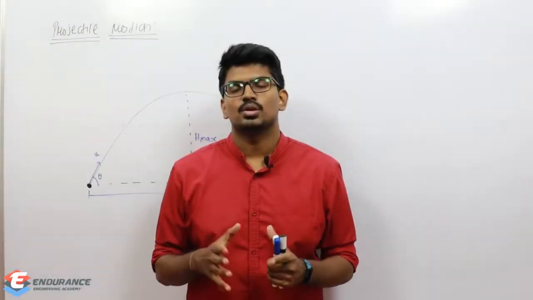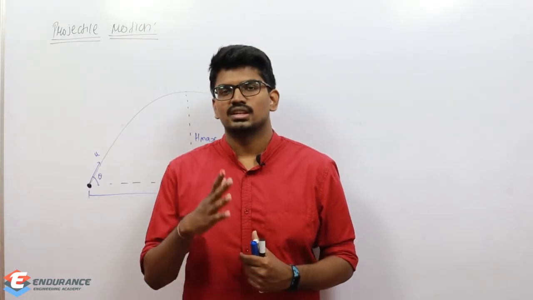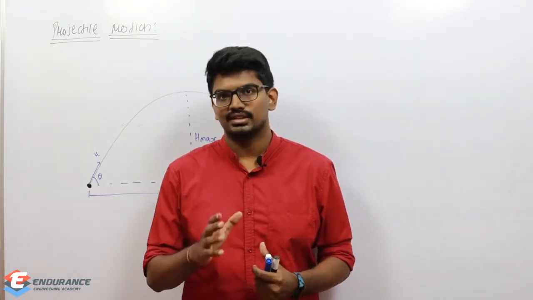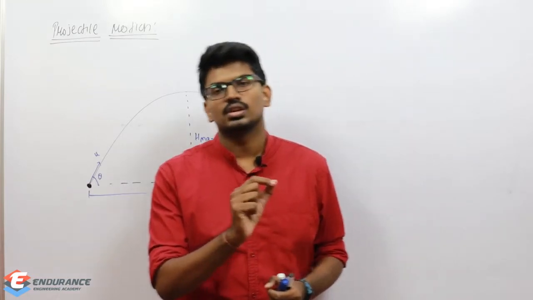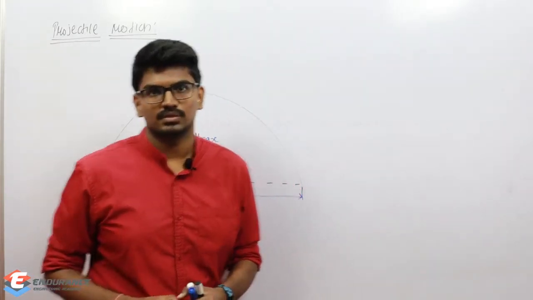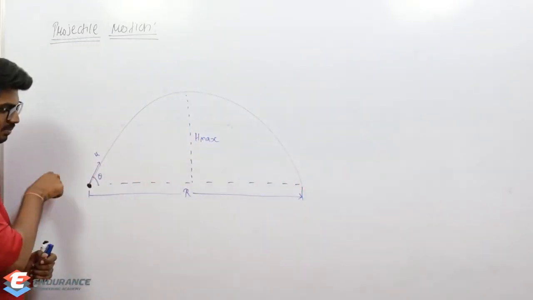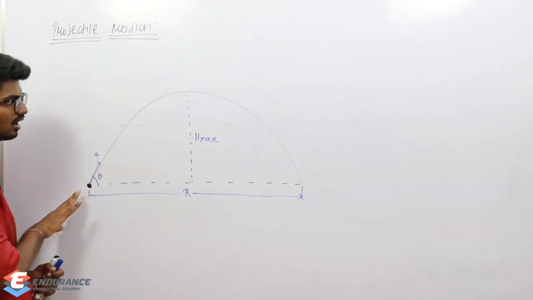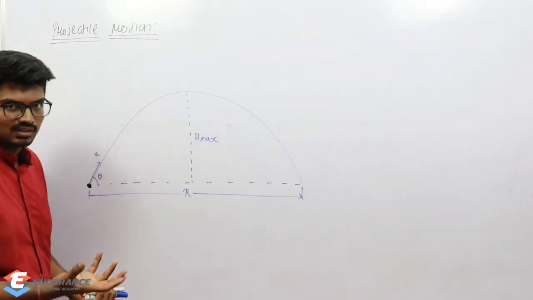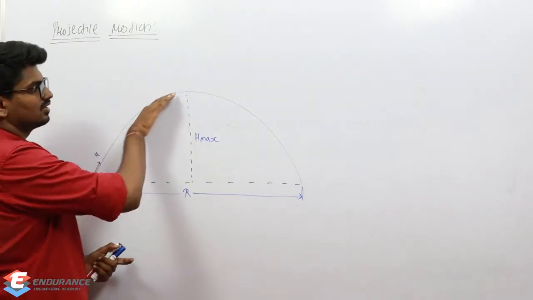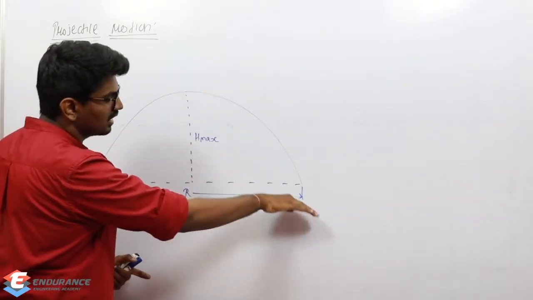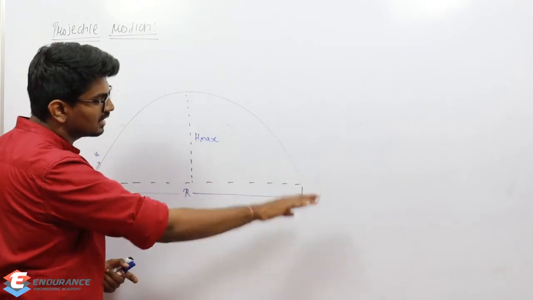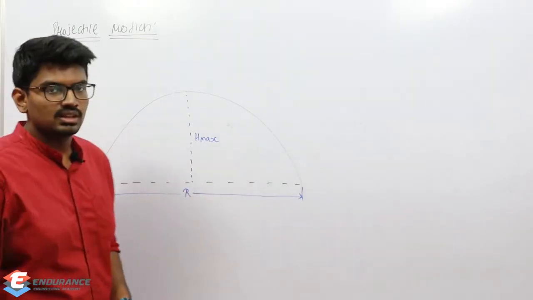So let us start projectile motion. Just imagine there is a boy, and there is a football, and he is kicking that ball. In what path will that ball travel? Obviously it will reach some maximum height, then it is going to descend, and finally it is going to reach the ground.